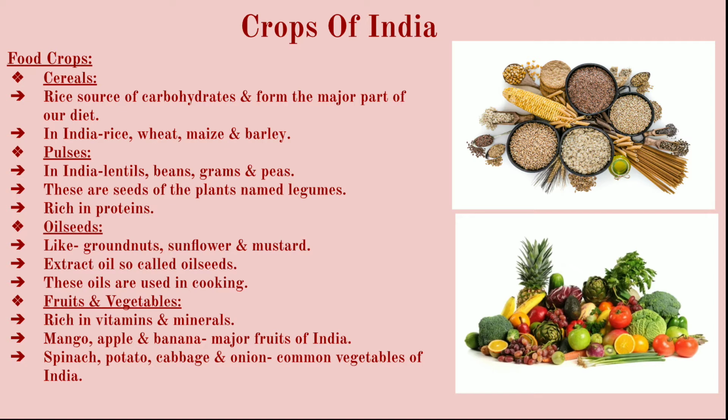They extract oil, and therefore these seeds are called oil seeds. These oils are used in cooking. Then fruits and vegetables, which are rich in vitamins and minerals, found in India, generally mango, apple, banana. Then common vegetables of India are spinach, potato, cabbage and onion.